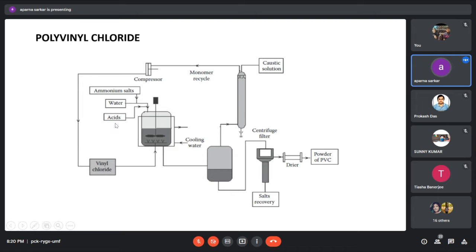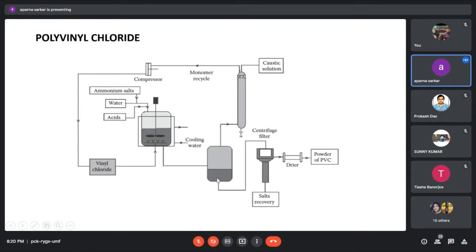We are using acid here, so neutralization is required. Therefore caustic solution is added to neutralize. And for recycle purpose, we have the vinyl monomer, which is sent into this reactor, so we are recycling the vinyl chloride.